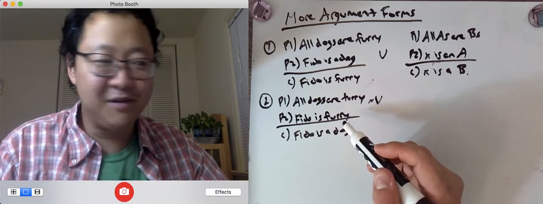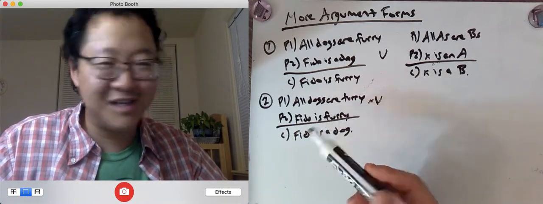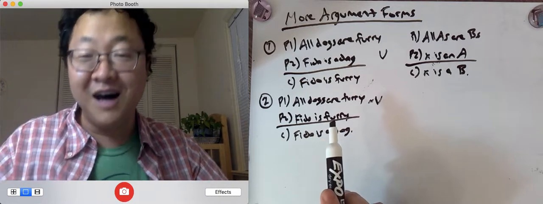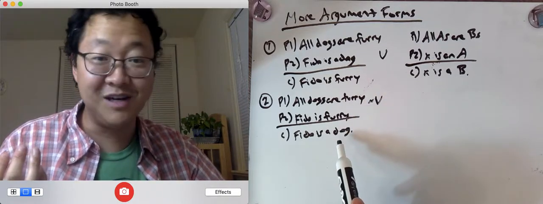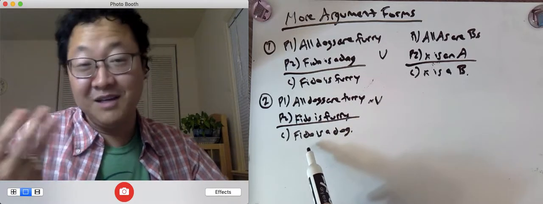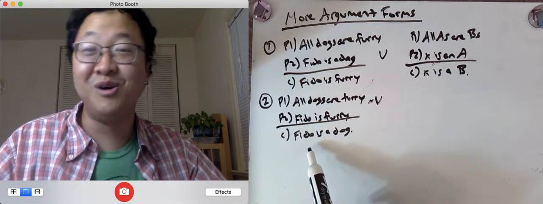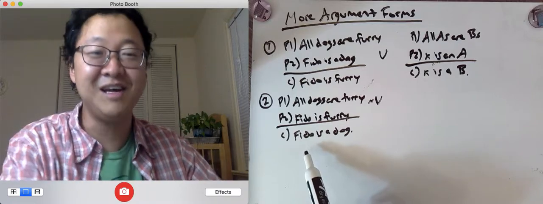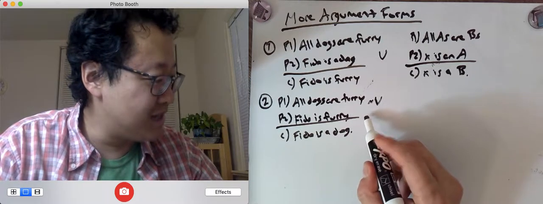Is this argument inductively forceful? Well, no. The question is, is it probable then that Fido is a dog? Well, there's a lot of animals on the earth, a lot of which are furry but aren't dogs. It might be that all dogs are furry and Fido is furry, but there's a lot of bears. There's a lot of other animals, wolves, right? I guess a wolf is kind of a dog, maybe. Cats can be furry, so there's a lot of animals. So it doesn't even follow that Fido is probably a dog. So this is not inductively forceful.